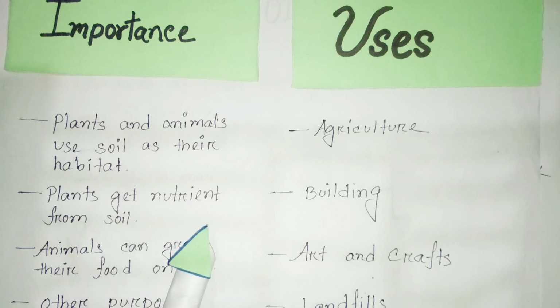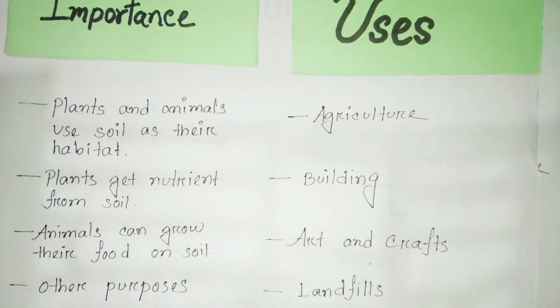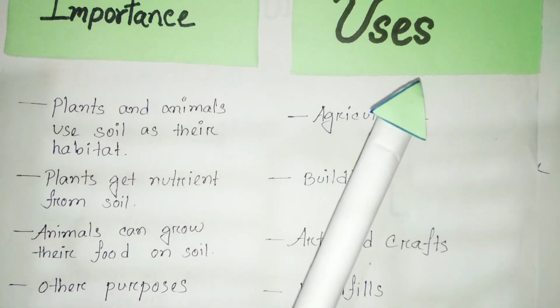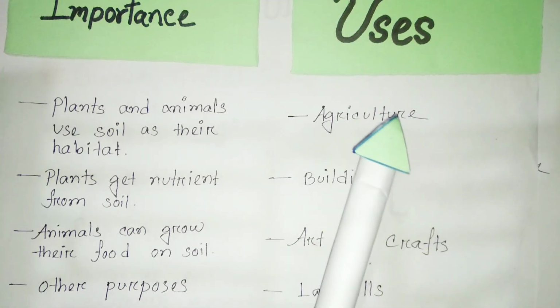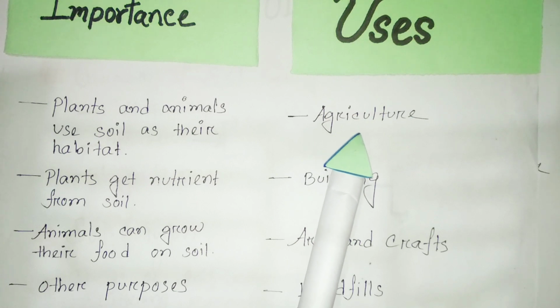Plants get nutrients from soil. Animals can grow their food on soil, and we also use soil for other purposes. We use soil for agricultural purposes, building materials, art and craft, and landfills.